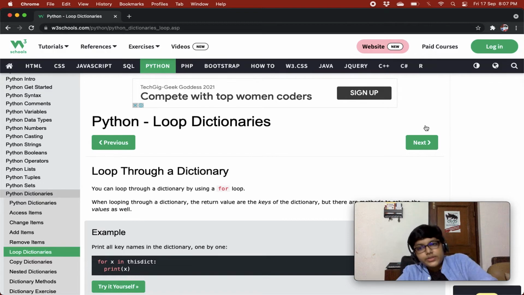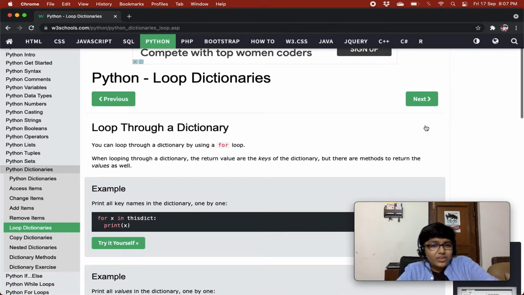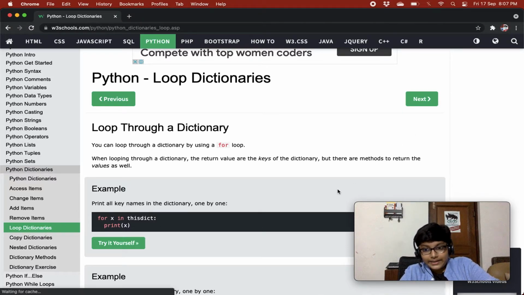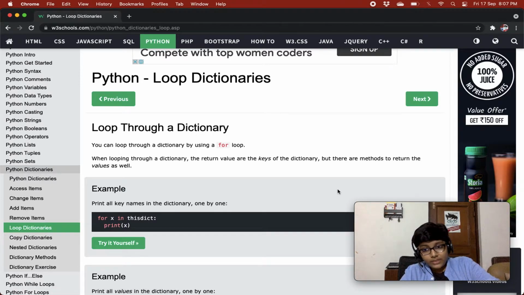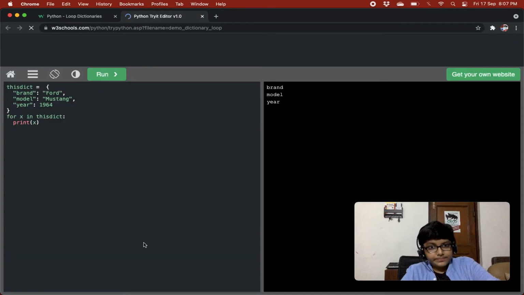This is also very easy. So, loop through a dictionary. You can loop through a dictionary by using a for loop. When looping through a dictionary, the return values are the keys of the dictionary, but there are methods to return the values as well. So when you are looping in the dictionary, like you do for X in this dict, you get the keys of that dictionary, right? And then you can do whatever you want with it.